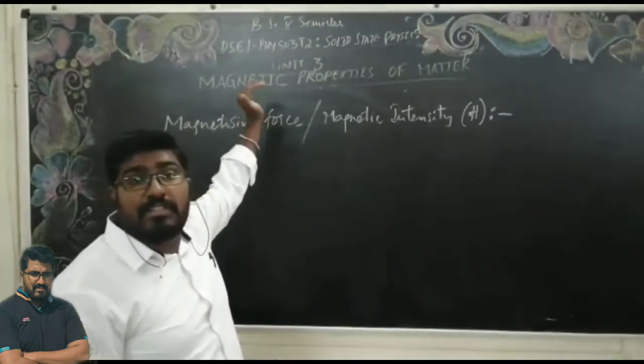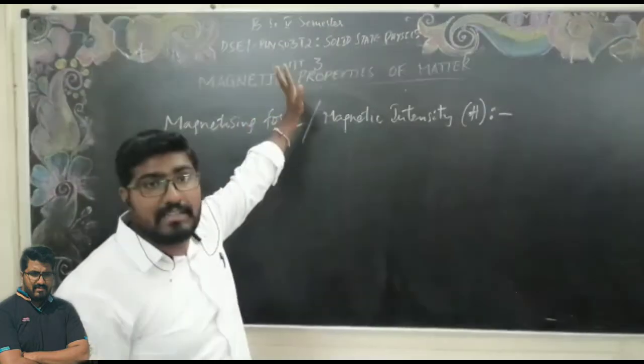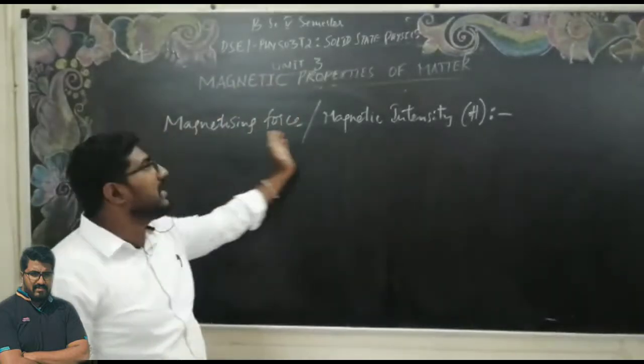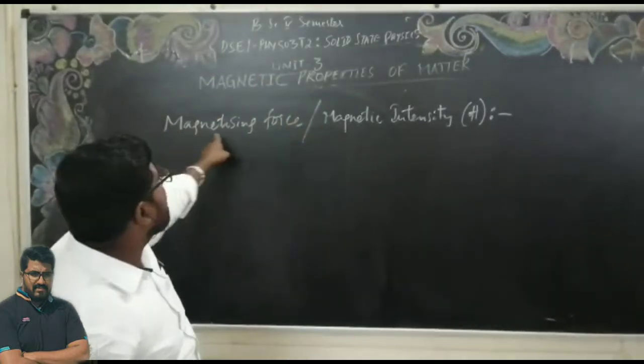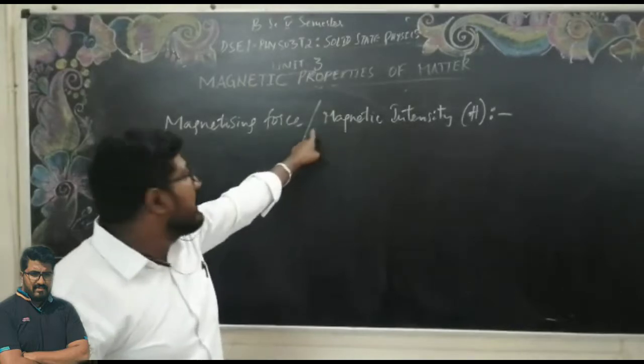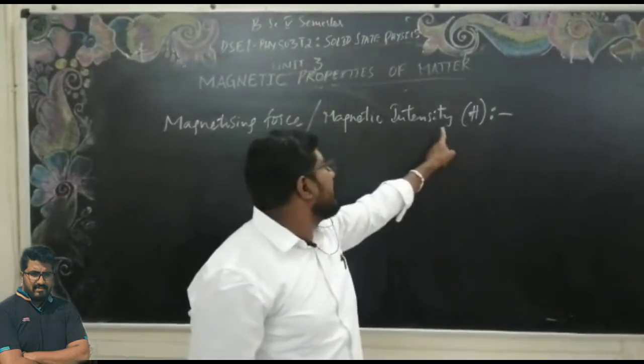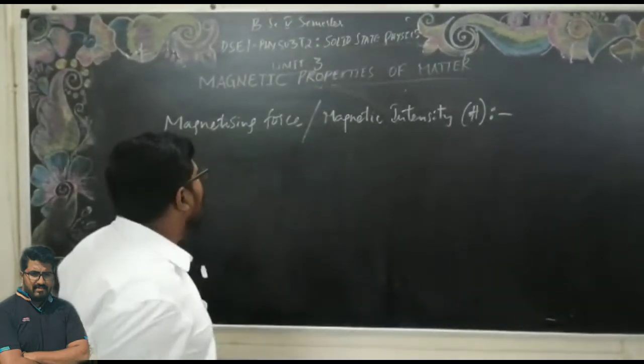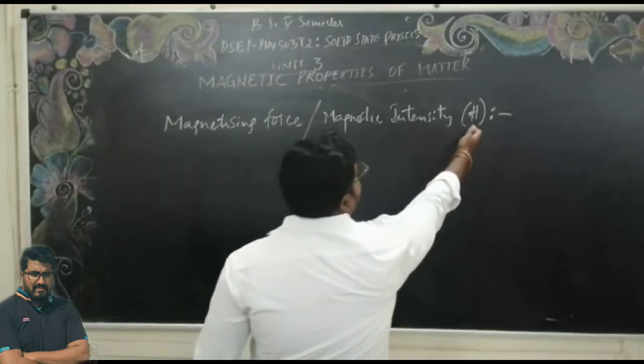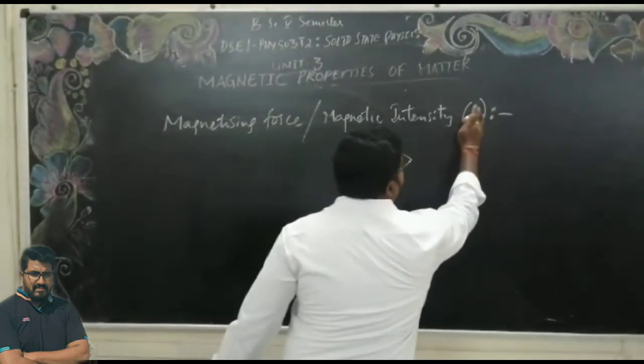That was the first important term in magnetism. The second important term in magnetic properties is the magnetizing force or the magnetic intensity H.